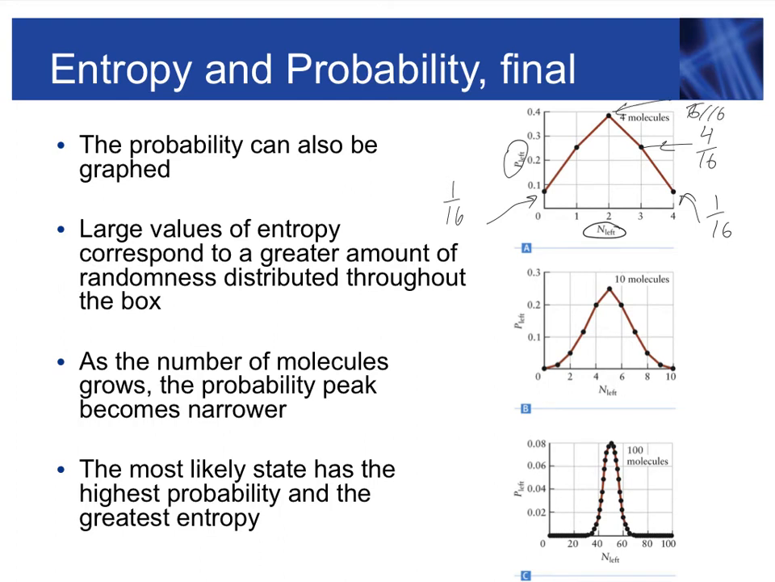If we increase the number of molecules, the shape of the curve will remain, and eventually it will become this very nice peak of the molecules. And the most likely state has the highest probability, and that means this one is the highest probability, where molecules are almost evenly distributed on the right and the left-hand side. This is how it is connected to entropy. So the most likely state has the highest probability and the greatest entropy.